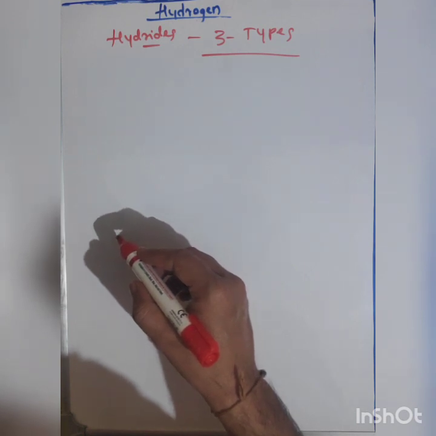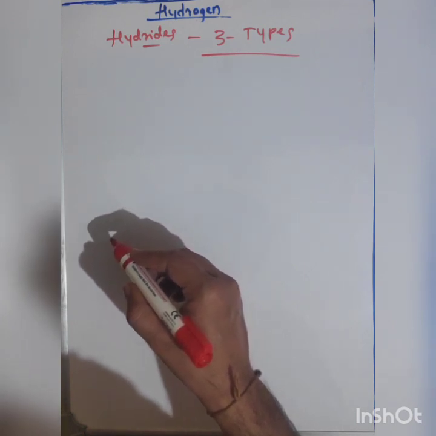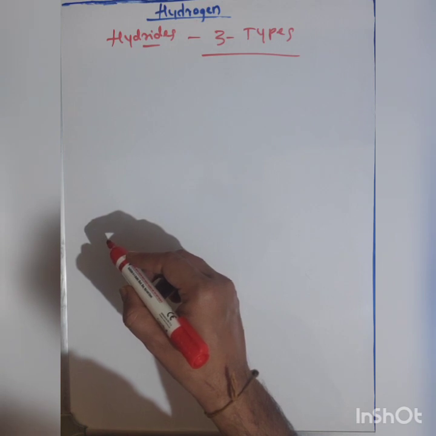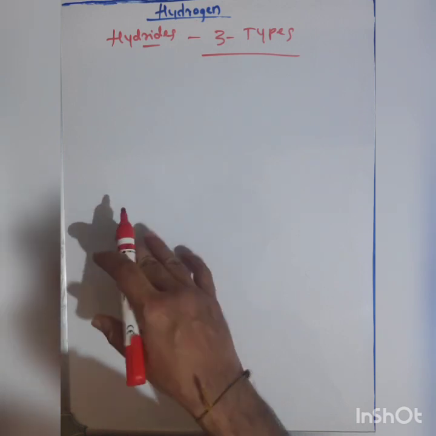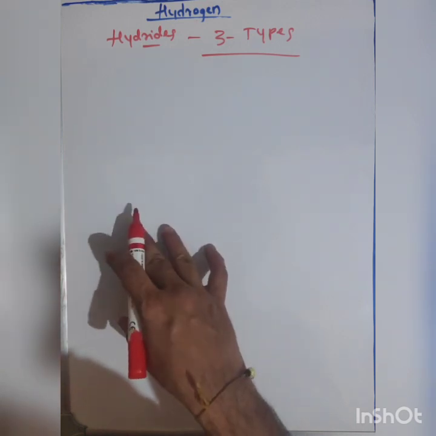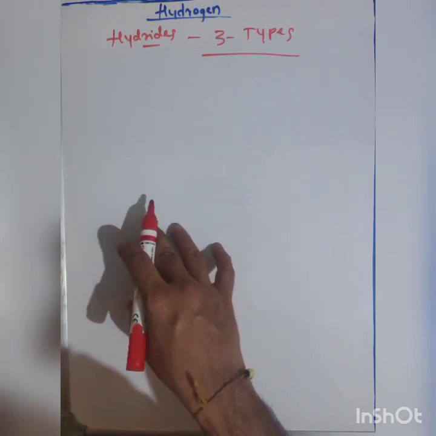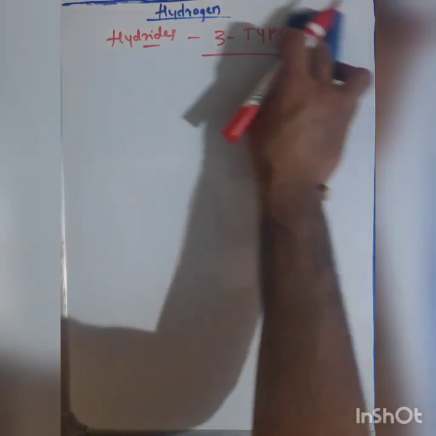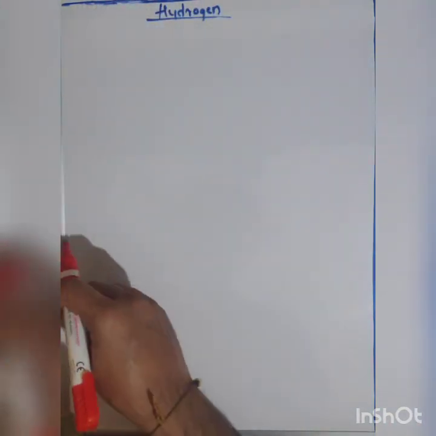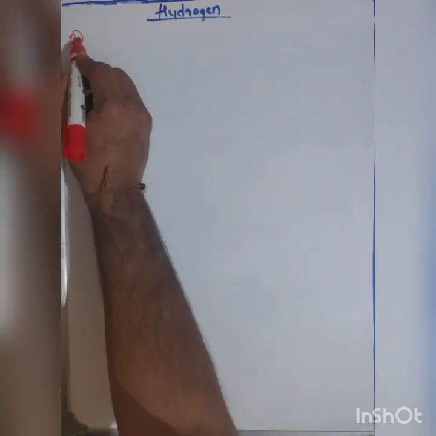The first type was called ionic or saline hydride. The second type was covalent or molecular hydride, and the third type is metallic or non-stoichiometric hydrides. In yesterday's session we studied the ionic hydrides, and in today's session we are going